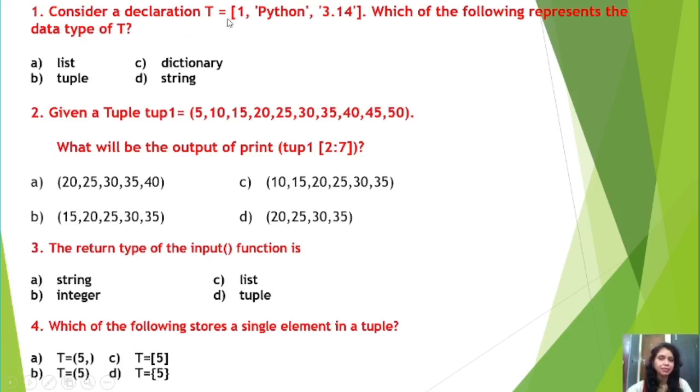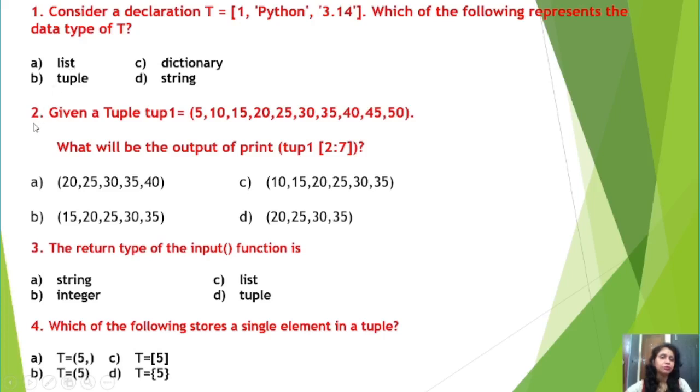So this one is a very simple question, students. T equal to, within square bracket I have written the elements, is it not? So you have to identify from this that if you declare a variable and store the values or elements within square bracket, then obviously that variable's data type is list. Okay, so option A is your correct answer. The T variable is a list type, right students.